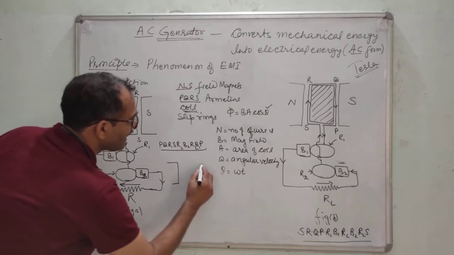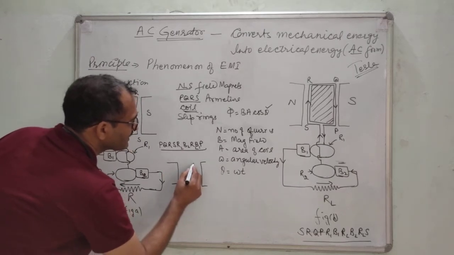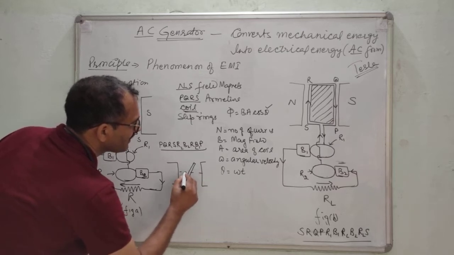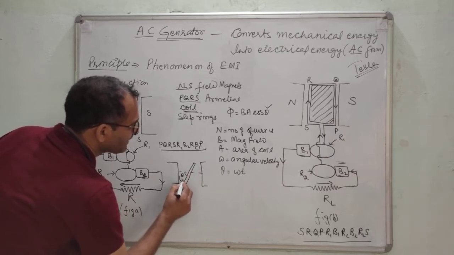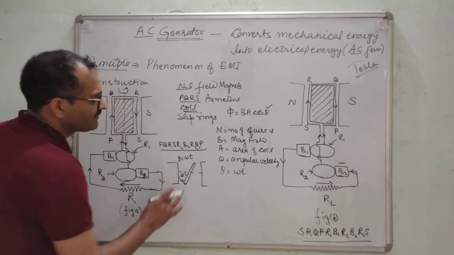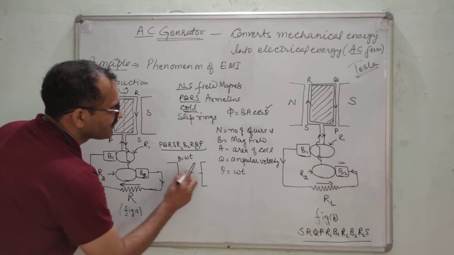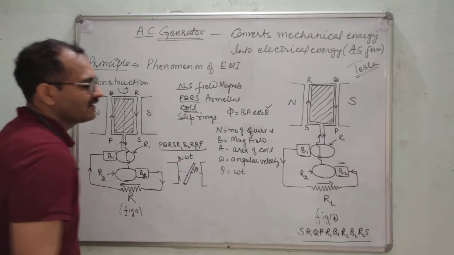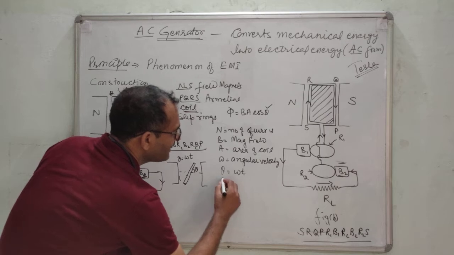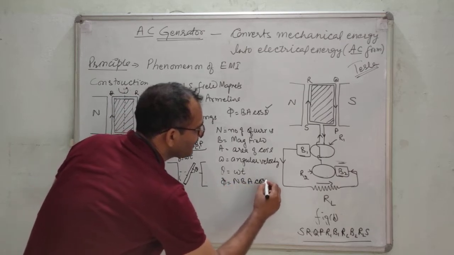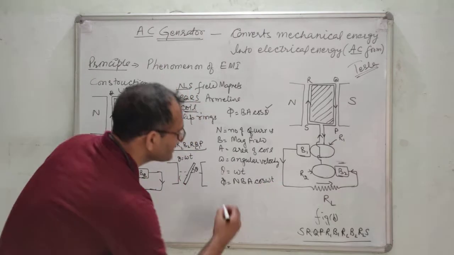This is the plane of the coil, cross view. This is theta, like this. This theta will definitely be equal to omega t. This is theta, and theta will definitely be equal to omega t. Therefore, phi is equal to NBA cos omega t. What is E?